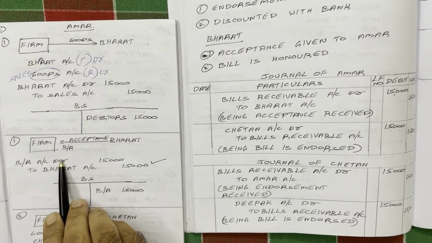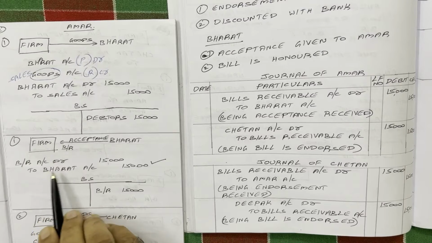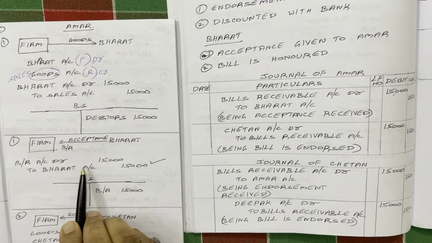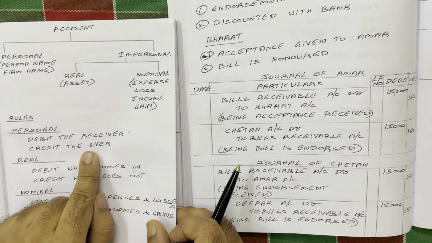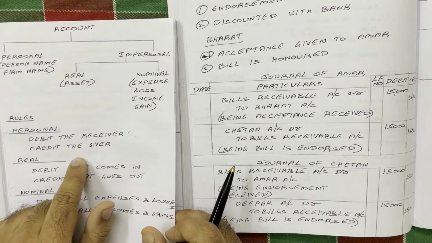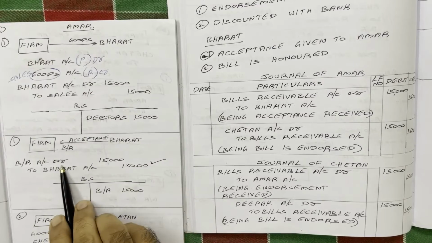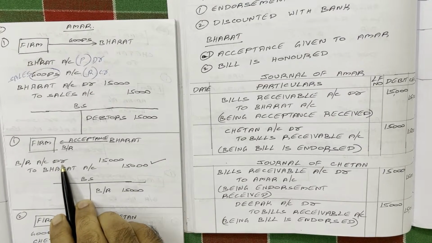Bills receivable account is a personal account. Bharat account is also a personal account. So for a personal account, what is the double entry rule? Debit the receiver, credit the giver. But instead of using this formula, I will explain in another manner, so we'll easily understand that.